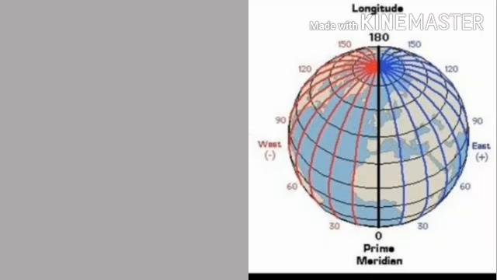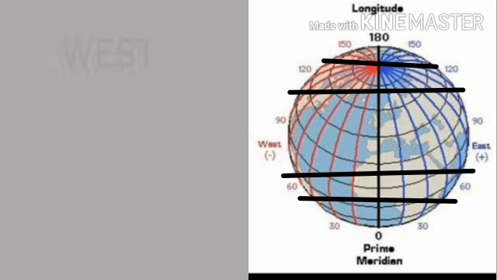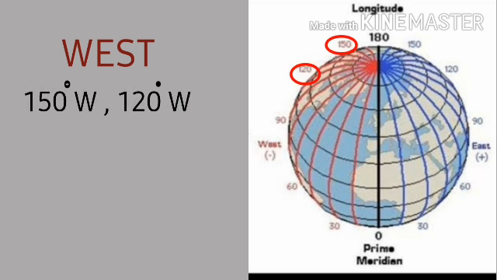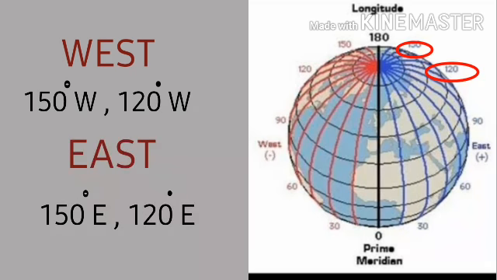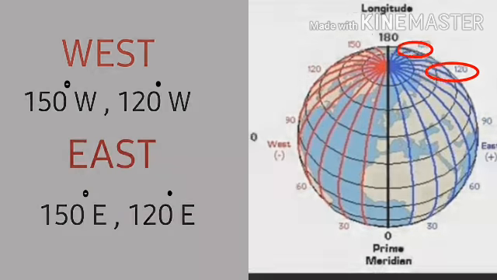Now let us see how to read the degrees of longitude. This picture shows that the red color line is the west side and the blue color line is the east side. Students look here. Here also the same degrees are there on both parts. On the west side we can read 150 degree west or 120 degree west. In the same way we can read the east side also: 150 degree east or 120 degree east.